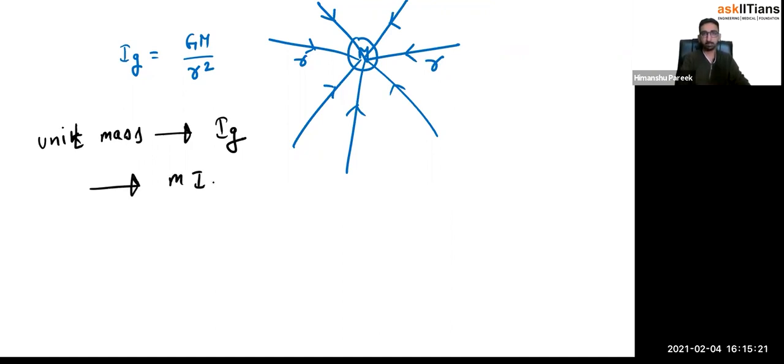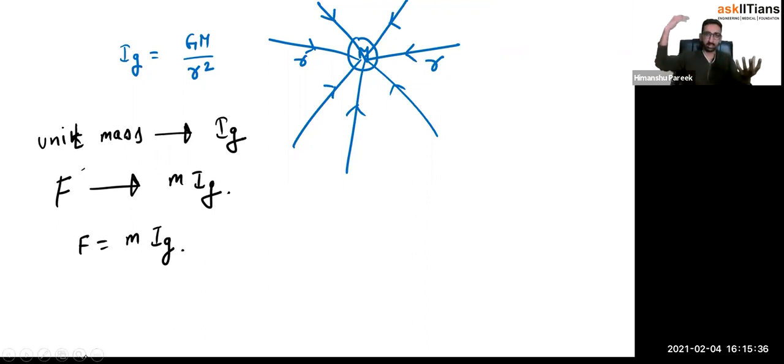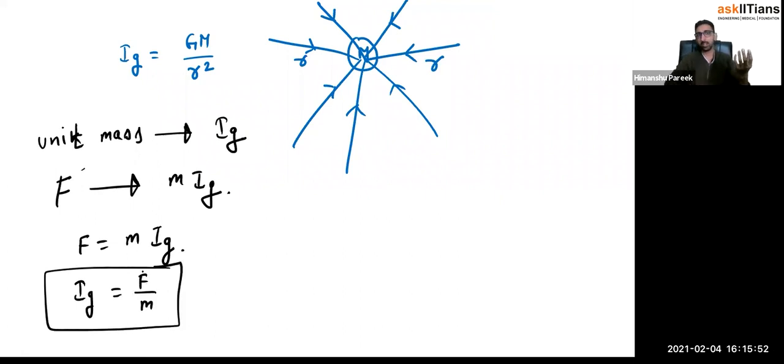Just multiply with m. It's that simple. So total force exerted on m kg mass would be m multiplied by Ig. Apply that analogy: in 1 rupee, you get 10 books, so for 10 rupees, 10 multiplied by 10. Similarly, on unit kg, the force is Ig, so on m kg, it is m multiplied by Ig. So this Ig is basically capital F upon m. That is what we call the gravitational field intensity.